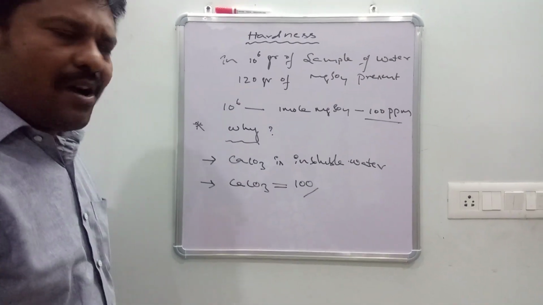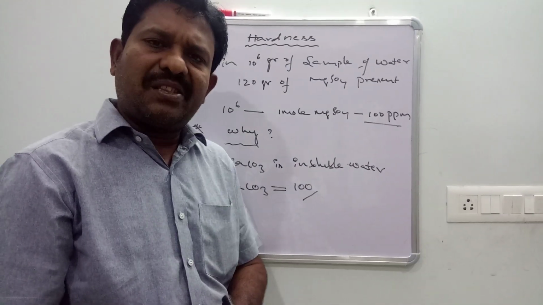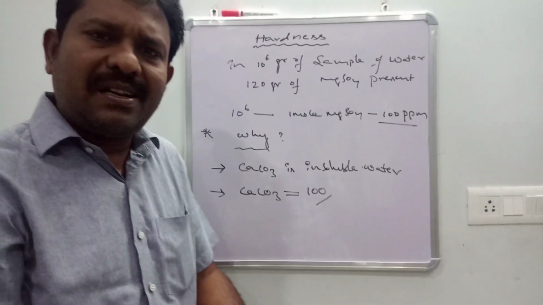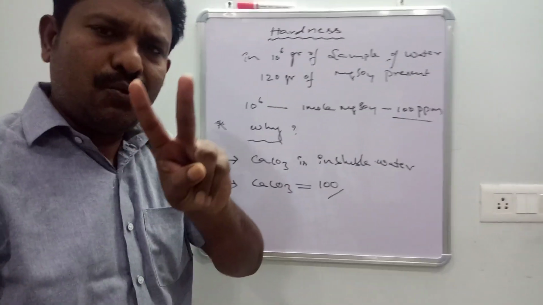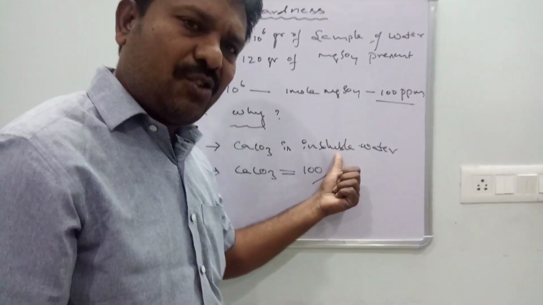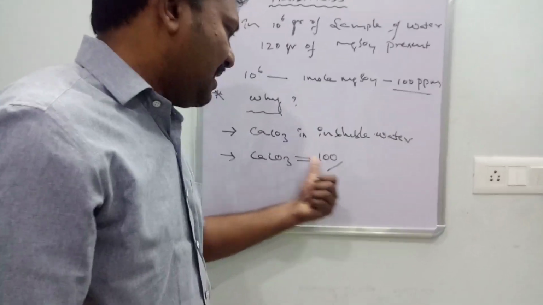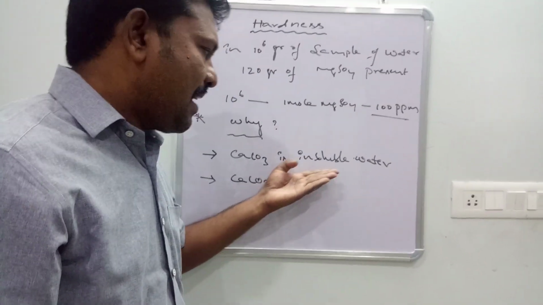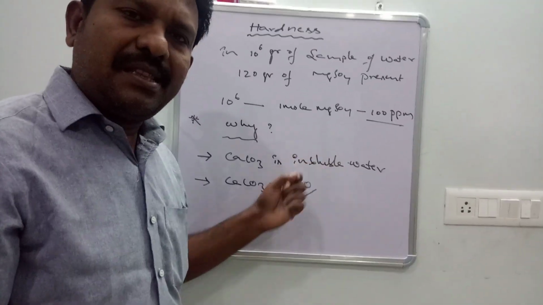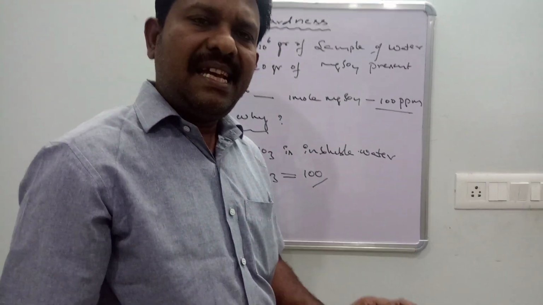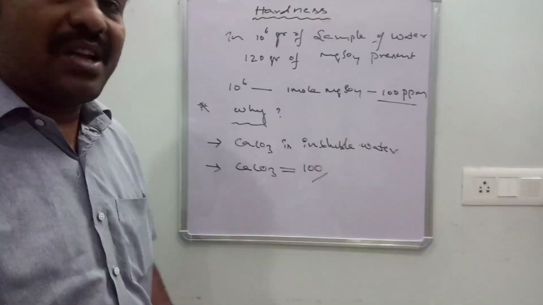Doubts may come: hardness is measured by CaCO3, but why sir? Why is CaCO3 utilized and why can't other compounds be used? There are two points. One, CaCO3 is insoluble in water. Two, CaCO3 molecular weight is 100, so the calculation is simple. That's why hardness is measured by the weight of CaCO3. That is how to calculate the hardness.